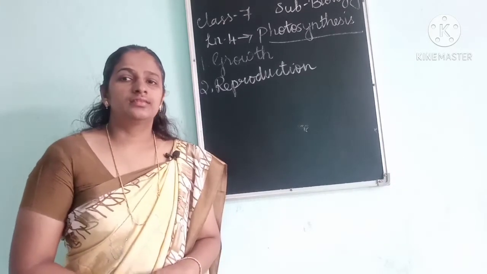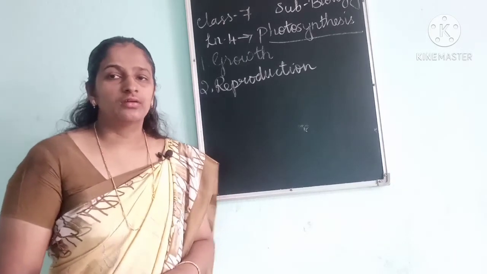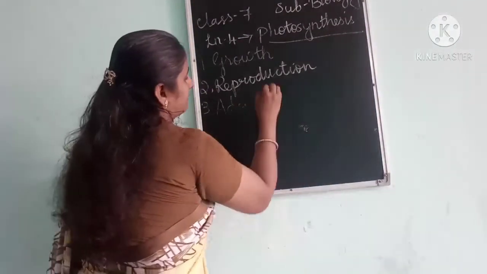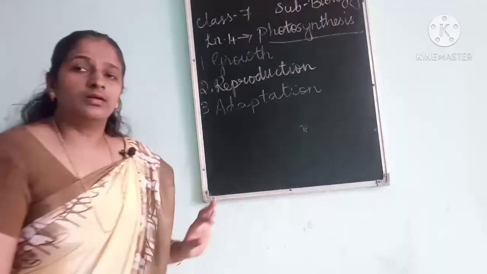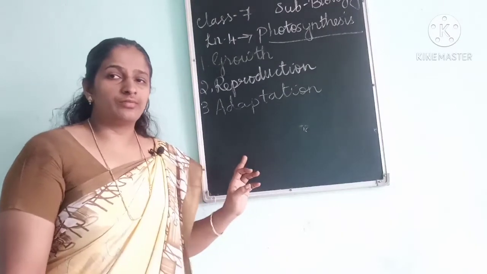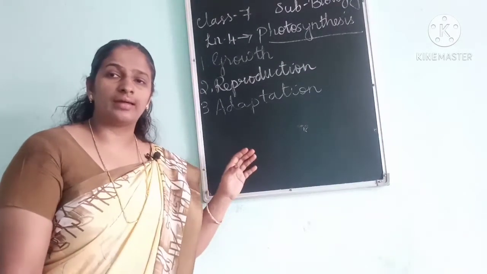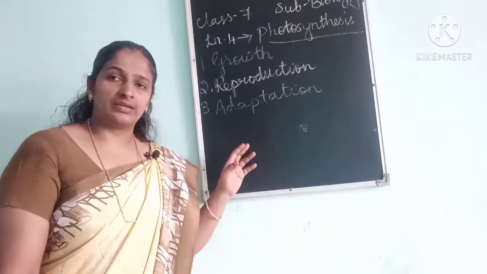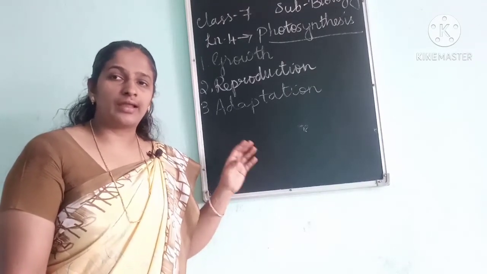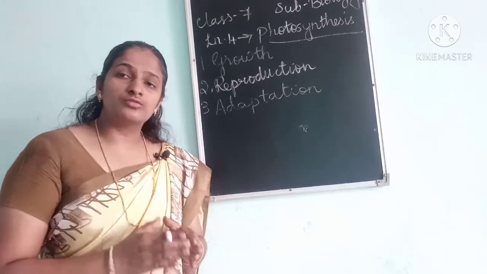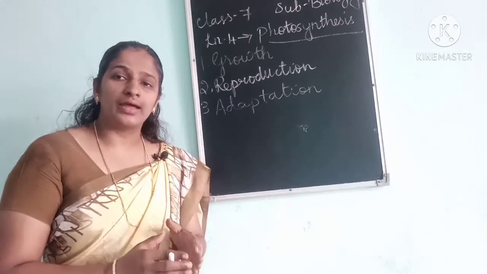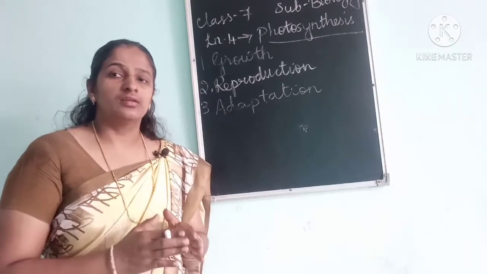And then the third feature is adaptation. Different organisms are living in different regions. For example, some organisms are adapted to live in desert areas, and some organisms are adapted to live in polar regions. So the organisms are well adapted to live in their particular surroundings.